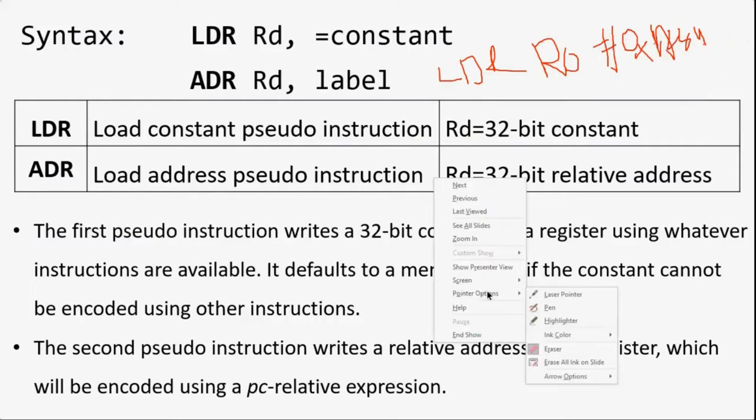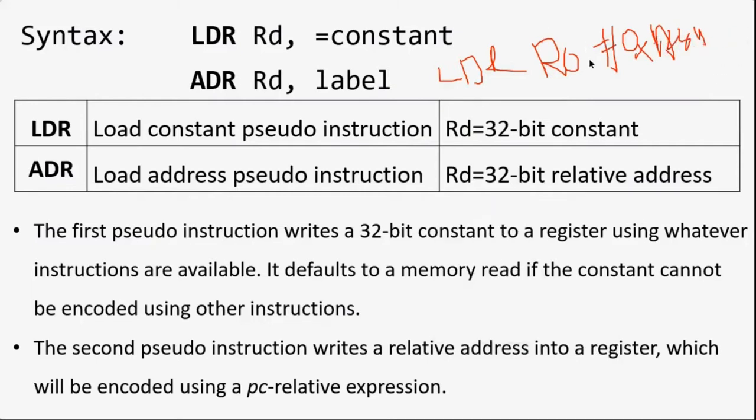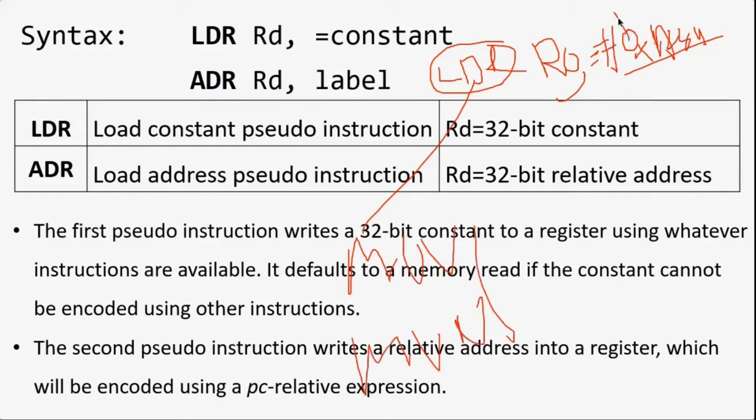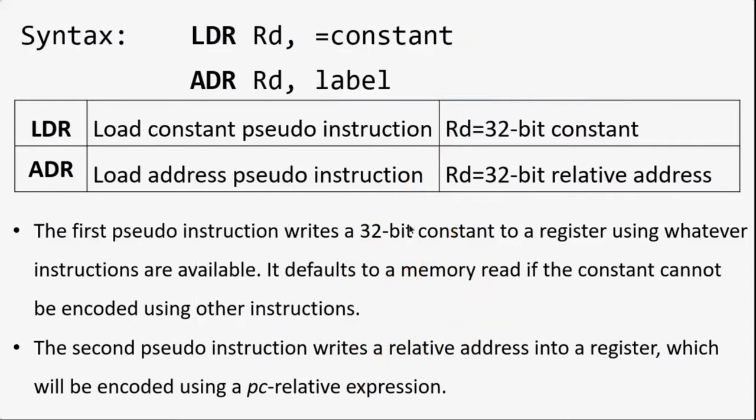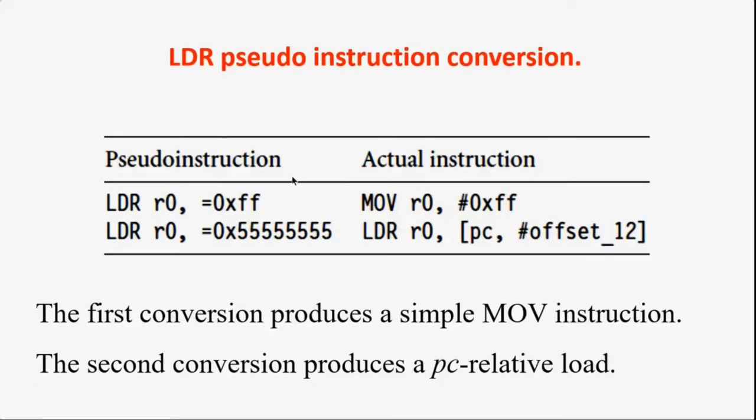LDR loading constant concept, that is LDR R0, equal hash, and I will write a 32-bit value. Now LDR will fetch any one instruction, either a MOV instruction or an MVN instruction, and anyhow copy the 32-bit value into the register. So this is how it works. Now we will concentrate only on LDR.